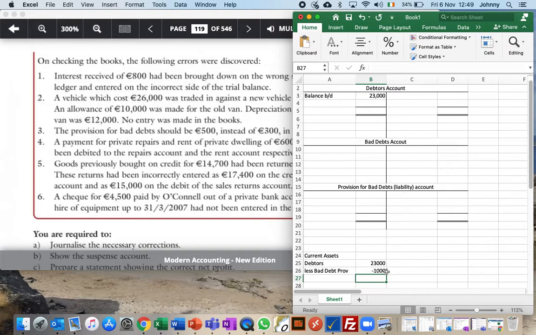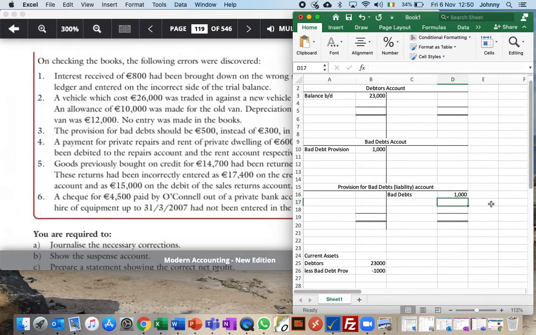So I want to create my bad debt provision. A bad debt provision is where I anticipate that I am going to lose out on some money that I expect from my debtors. I'm not going to wait for them to become a bad debt; I'm going to expect it and anticipate it as a bad debt. So I'm going to create a bad debt provision of €1,000, and I'm going to call it bad debt provision. So I'm providing for a bad debt of €1,000. This is a brand new one, so I'm going to put it in as €1,000.